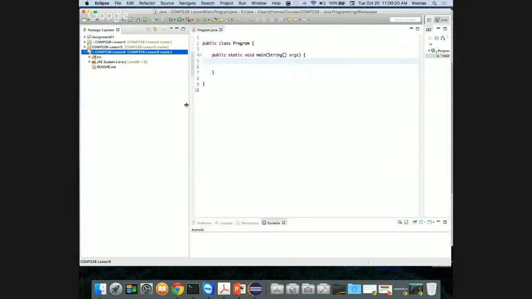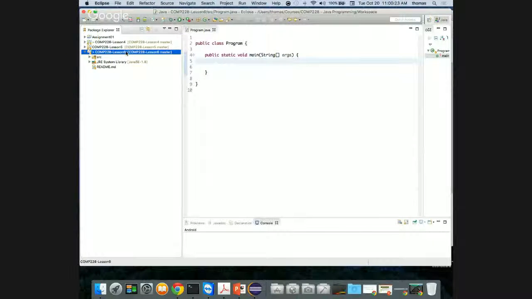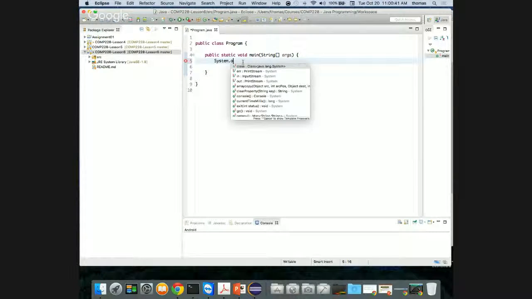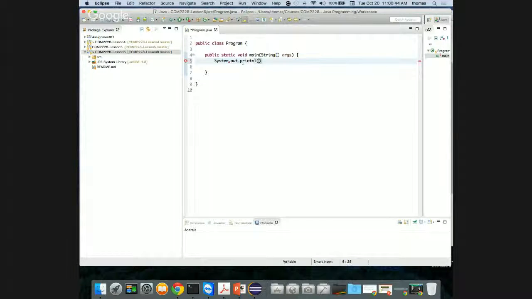Okay, let me do one more thing here because I've added this structure just to prove that this works. All I've done on the command line is initialize it there, and now I'm taking it into Eclipse and using it from there. Let's see what it does. So in my project structure, in my program, the command is going to be System.out.println, and it's going to say testing Git.